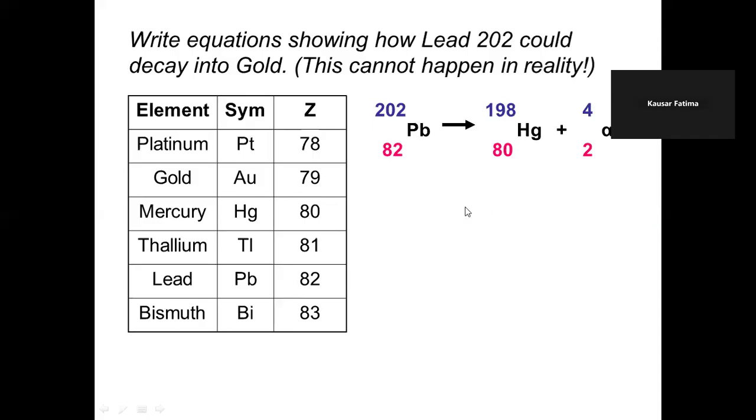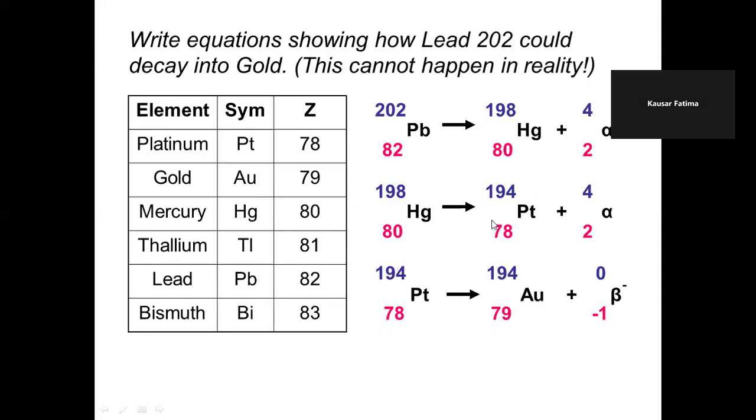That is decaying into mercury, and mercury is decaying into platinum, etc. Okay, so these are the equations. You should learn to balance the equation. You should learn to complete the equation when one part is missing.